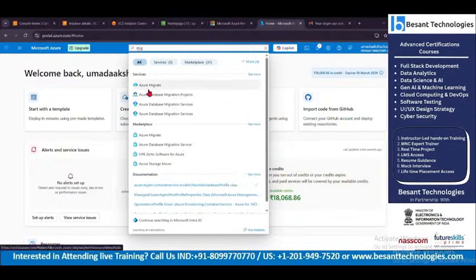See, Azure Migrate, Azure Database Migration Services, and so on.